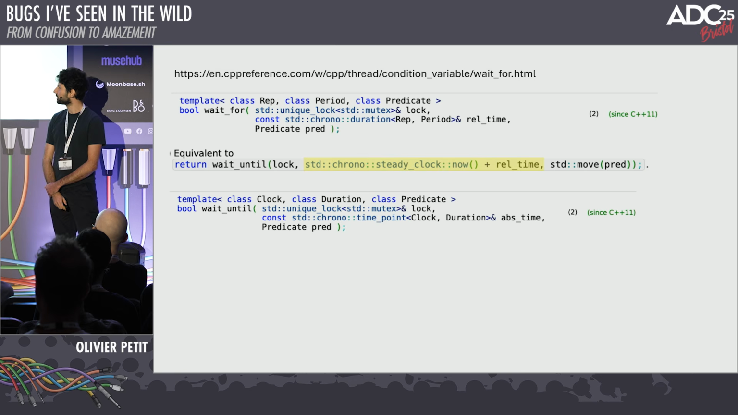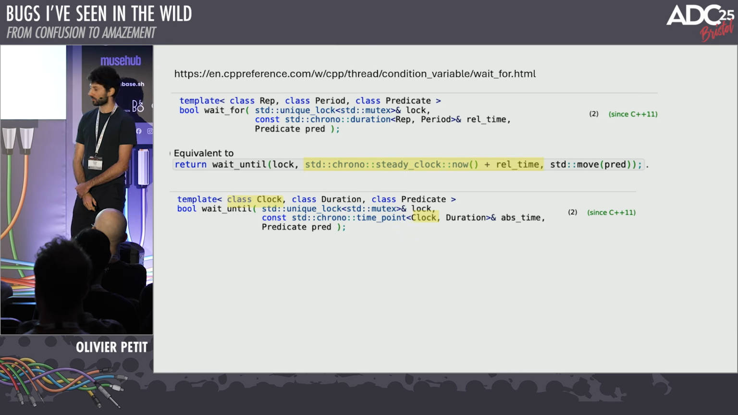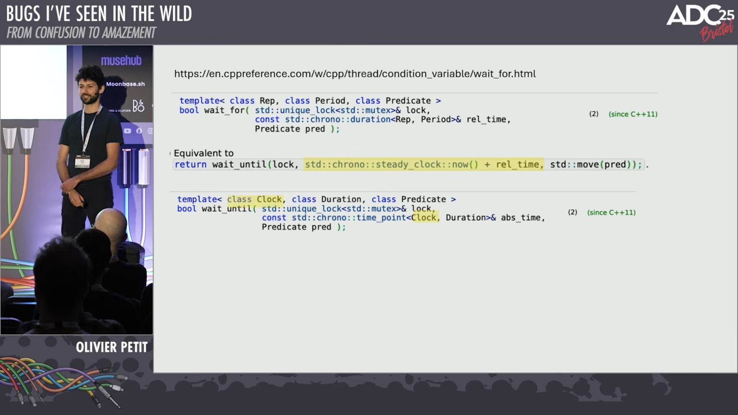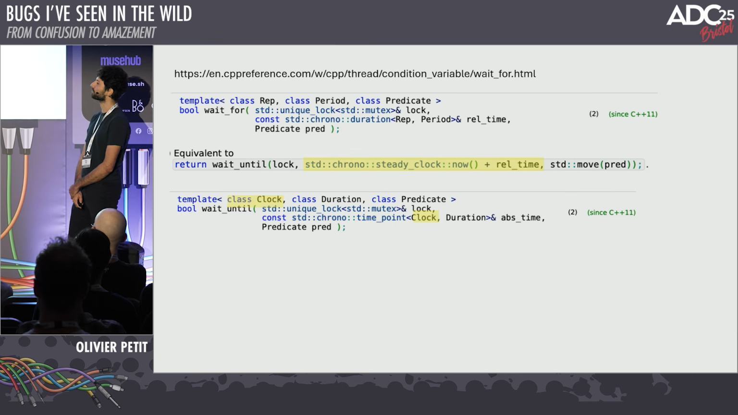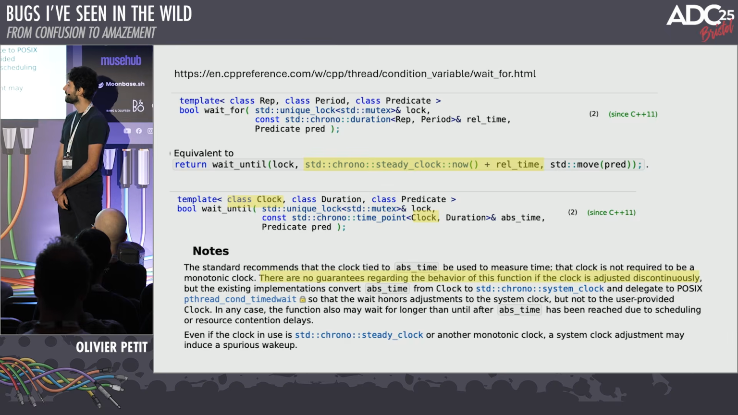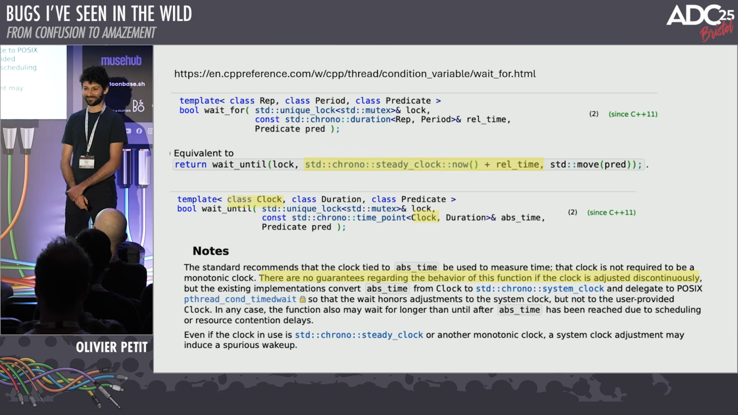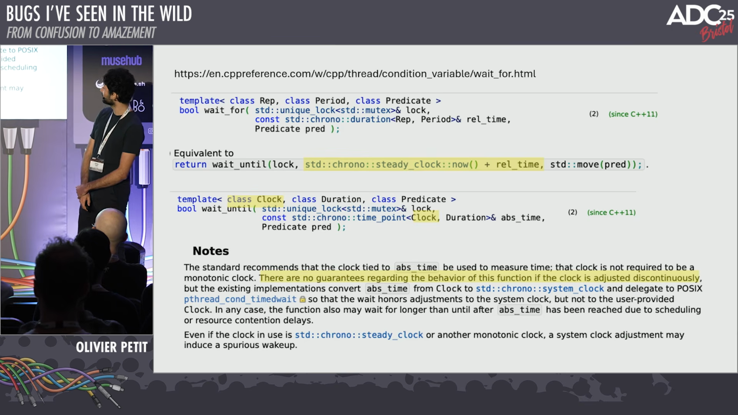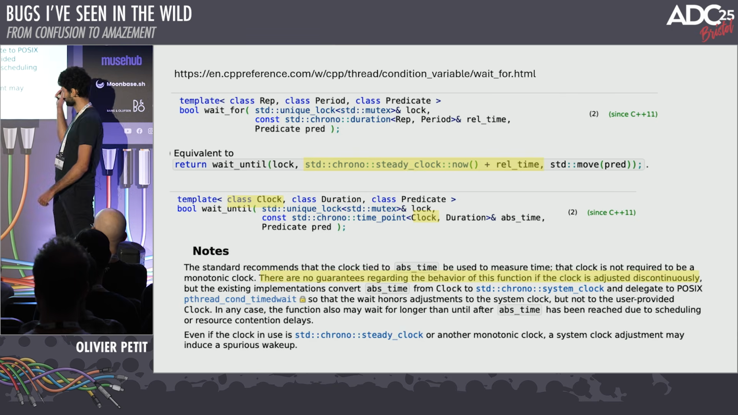And then you look at wait until, and you see that the clock is actually templated. You can use whatever clock you want. And so that starts to be a little bit fishy because you're like, oh, okay, I could give it a system time. And then you look at the notes, and that's where things are not nice. There are no guarantees regarding the behavior of this function if the clock is adjusted discontinuously. But existing implementations convert abstract from system clock and delegate to POSIX, blah, blah, blah.